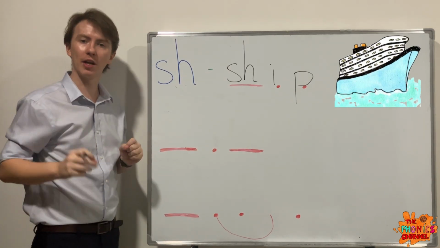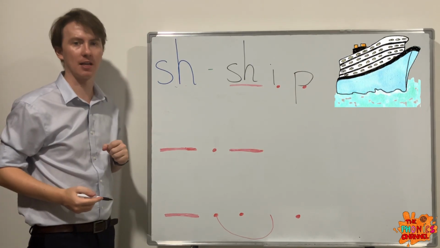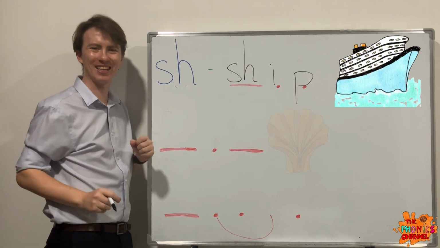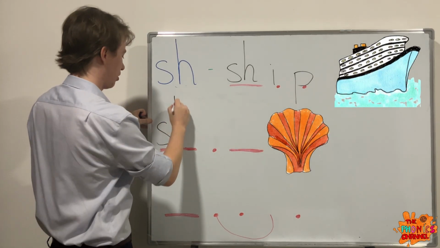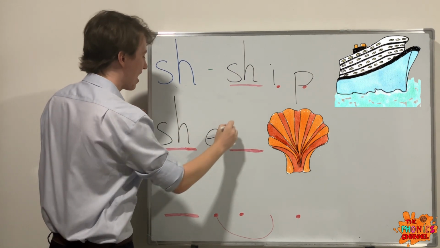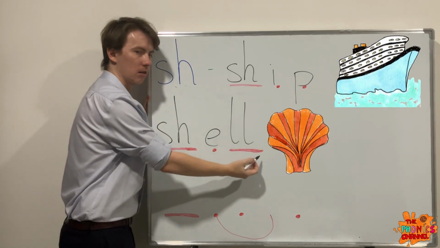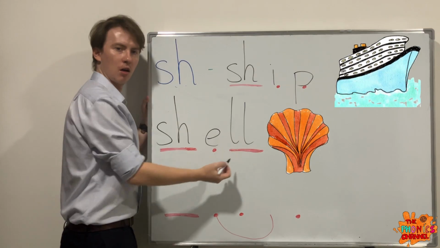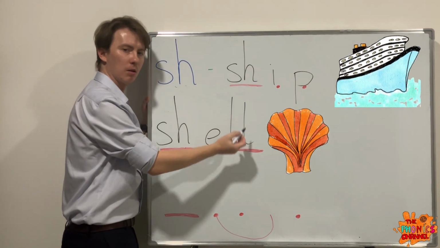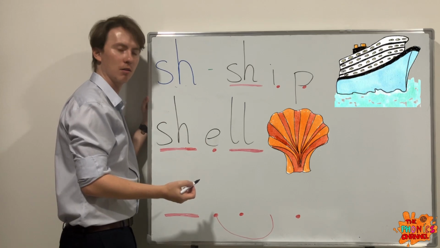So going on to our next word with today's digraph sound is shell. Sh, o. Shell. So 2 L letter shapes making the o sound.